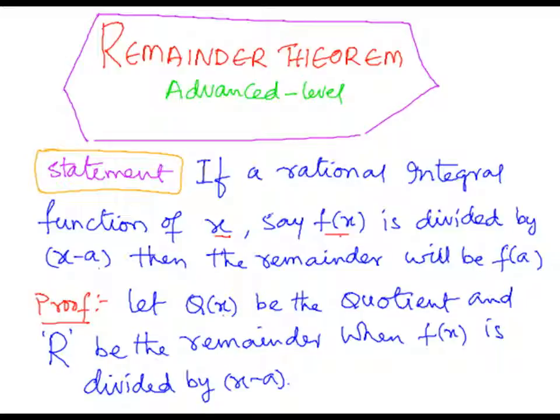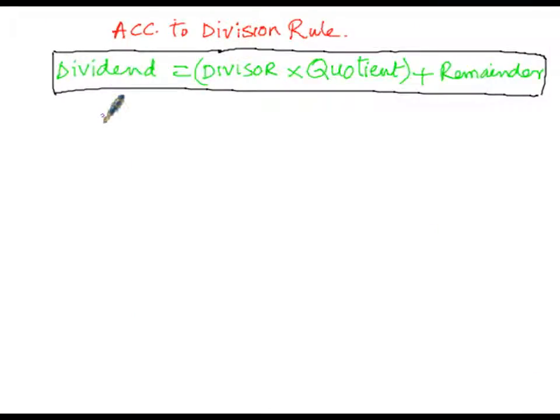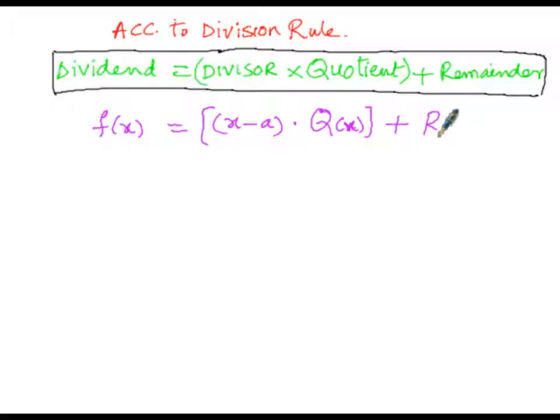Then f of x is equal to x minus a, into q of x, plus the remainder r.